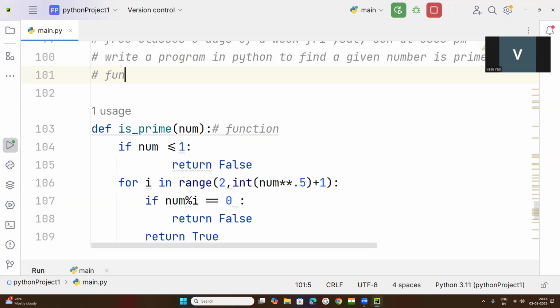A function is a block of code. A block of code will be executed.